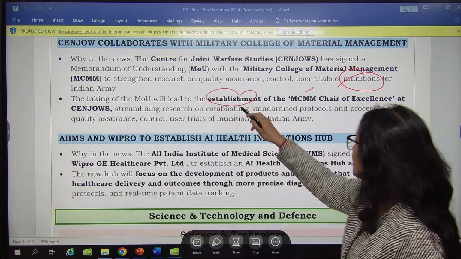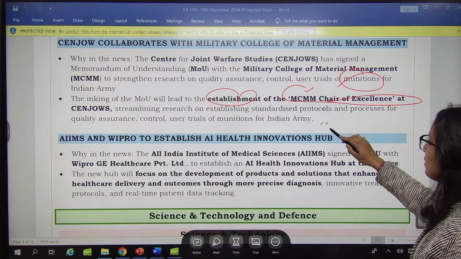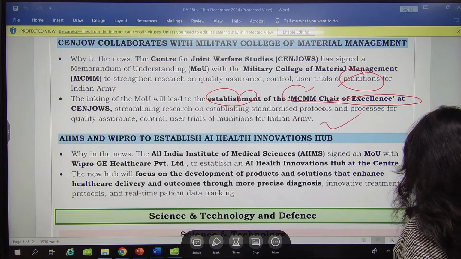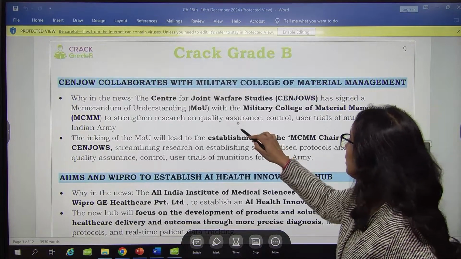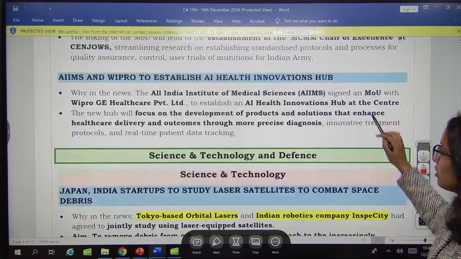lead to the establishment of the MCMM Chair of Excellence there, okay, at the Center for Joint Warfare Studies. A Center of Excellence to promote quality for the munitions of the Indian Army. This is going to be there.